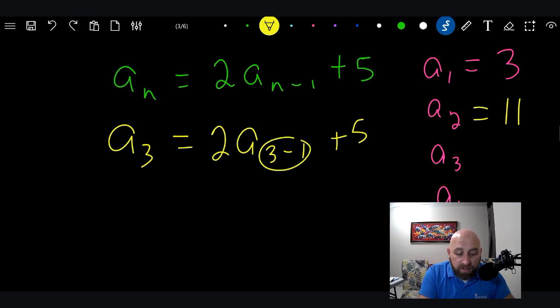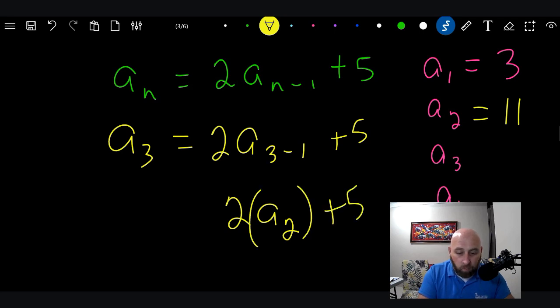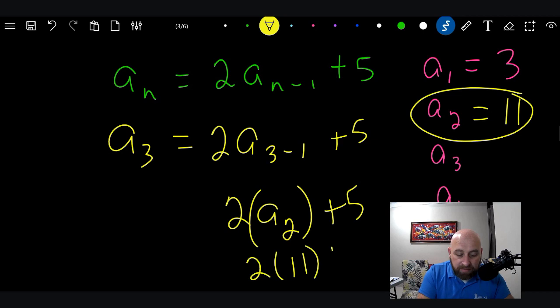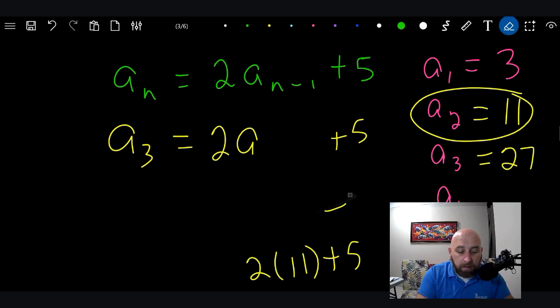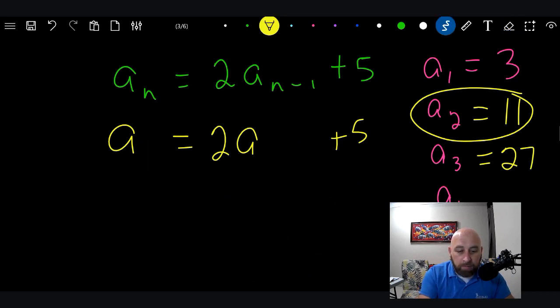So now we just solve this, and we say 2 times a2, plus 5. What is a2? a2 equals 11. 2 times 11 plus 5. 2 times 11 is 22, plus 5 is 27. Okay? And then we just go to it again. All right? We just erase this and go back to it. Go back to the formula one more time.